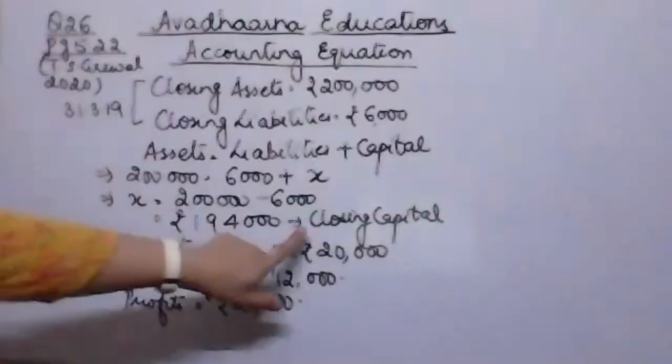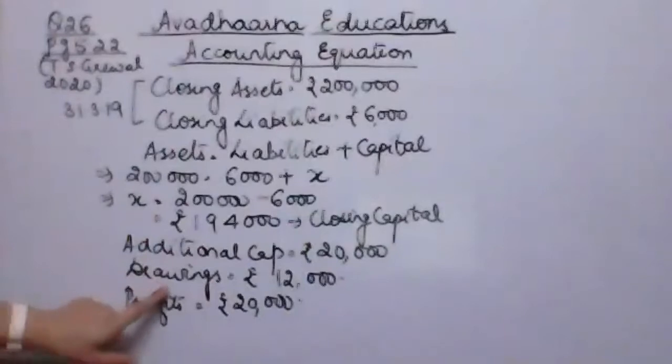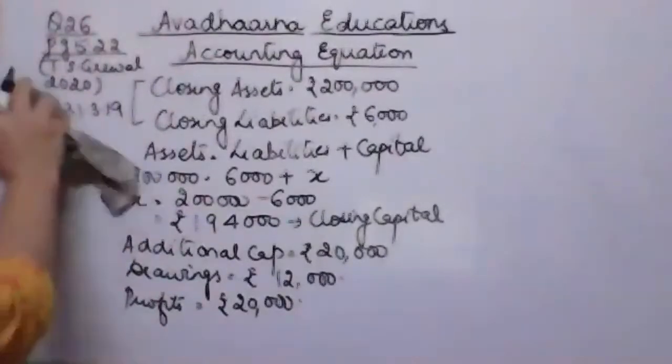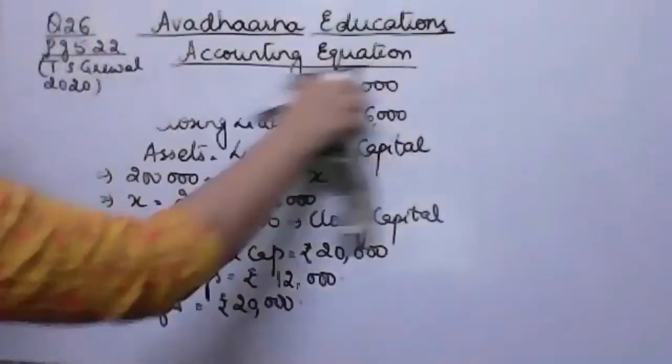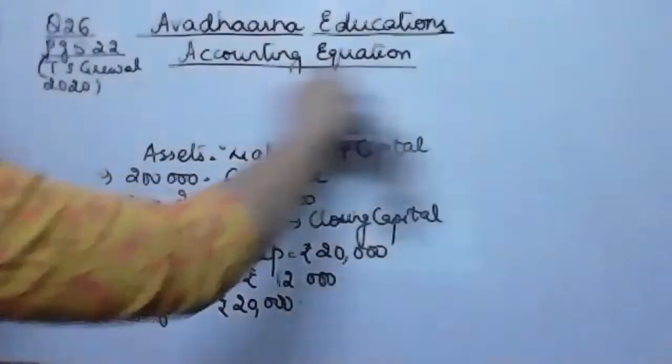Now I have closing capital, I have additional capital, I have drawings, I have profit. So the question is now asking to calculate the opening capital. If I need to calculate the opening capital, let's substitute the values in the formula.